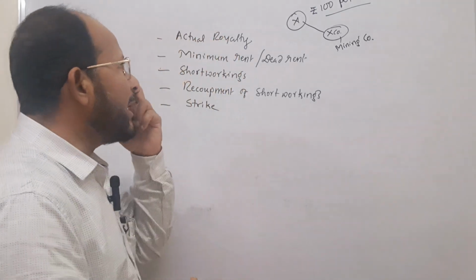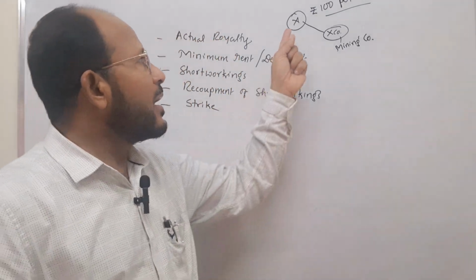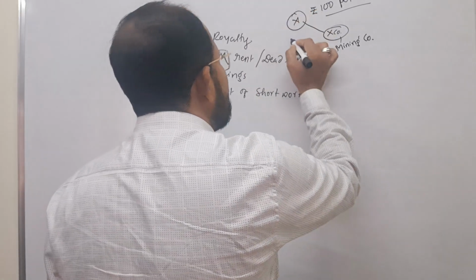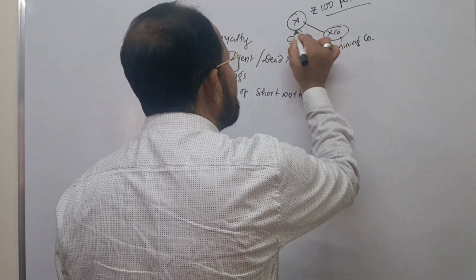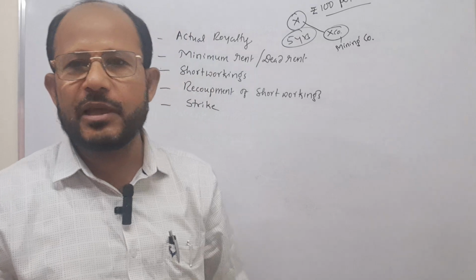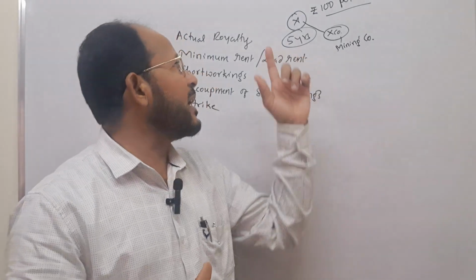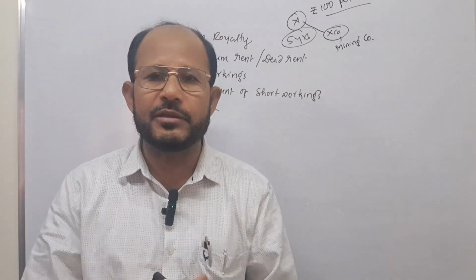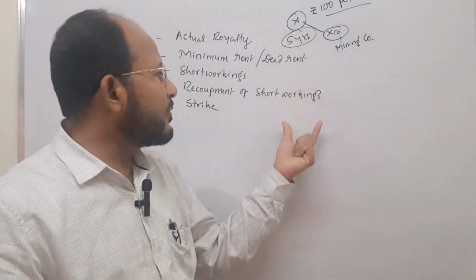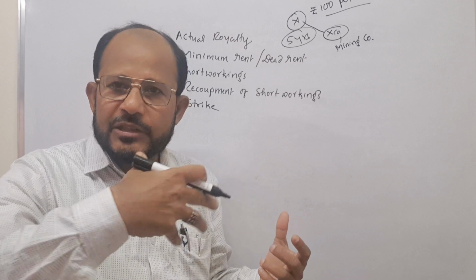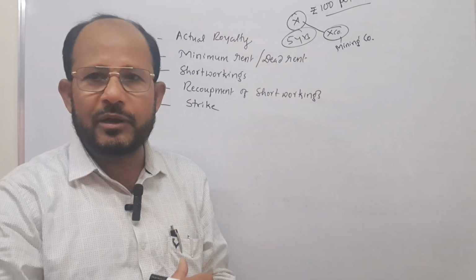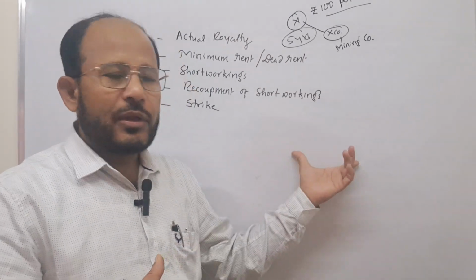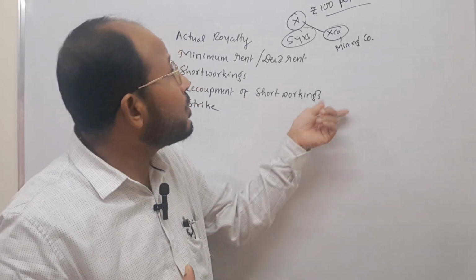Now assume that the agreement is there for 5 years. Mr. X has authorized X company to extract the materials for a period of 5 years. In these 5 years, whatever the output extracted by the X company will be given in the problem. You have to calculate how much amount of money is to be given to Mr. X as a royalty.